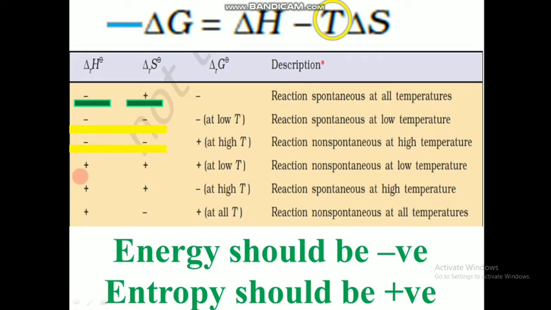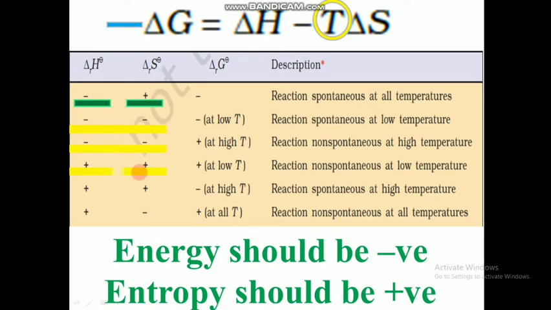The next condition we will see is where both of them are positive. Energy is also positive, but actually energy should be negative for a spontaneous process, and we are getting a positive value, so it is not a feasible condition. Here, entropy is a positive value, so that is a feasible condition.